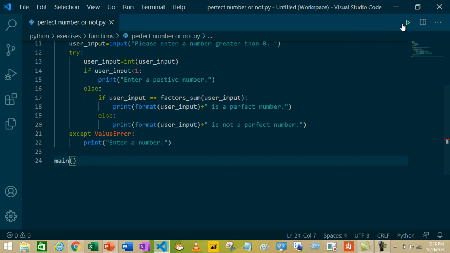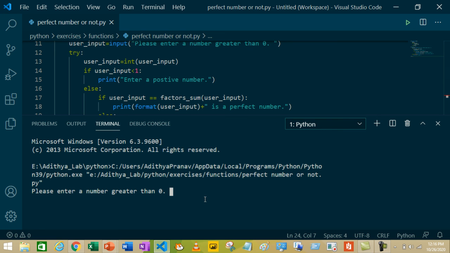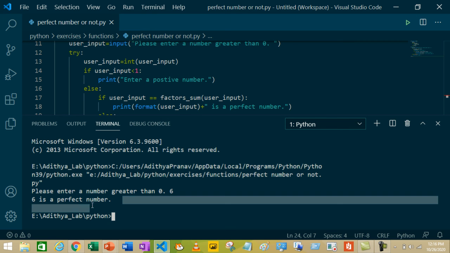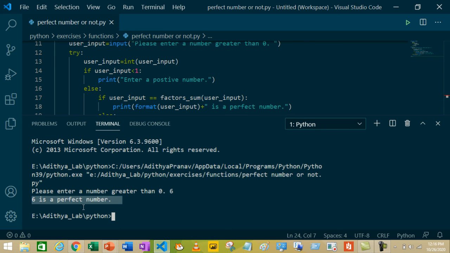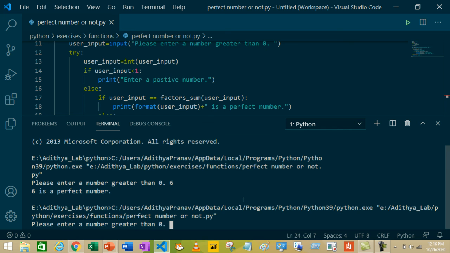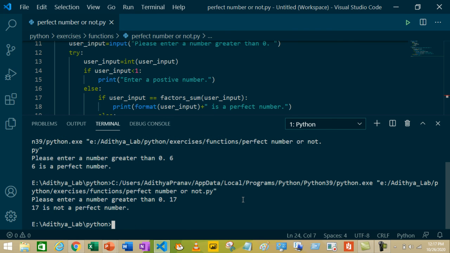Okay, now let's see the code in action. First, I am going to enter a positive number and a perfect number, for example 6. It printed as expected that 6 is a perfect number. Okay, now let me enter 17. 17 is not a perfect number and it printed as expected.